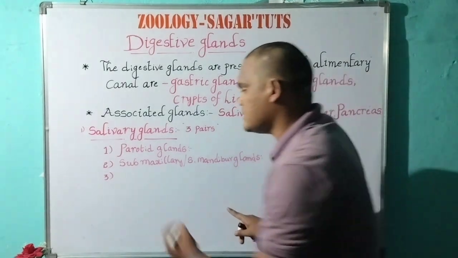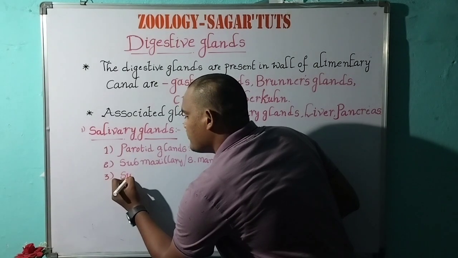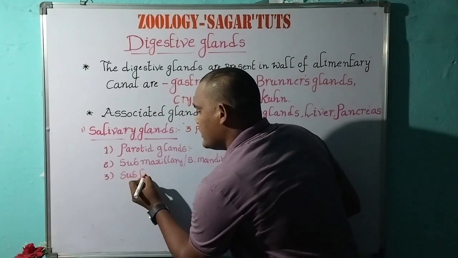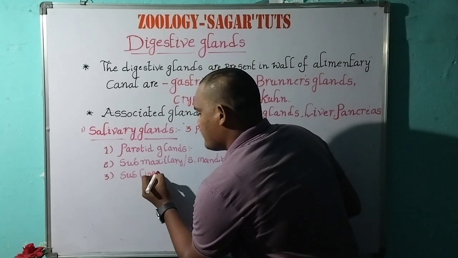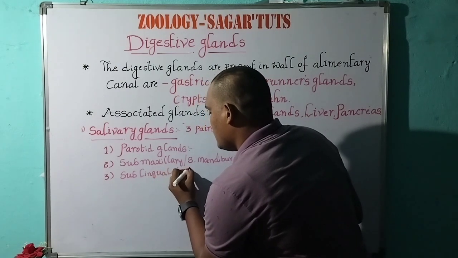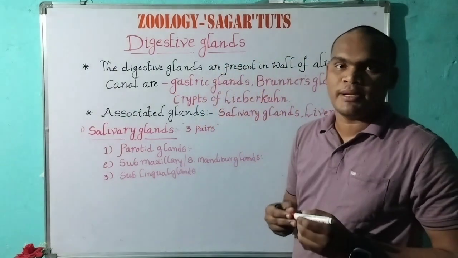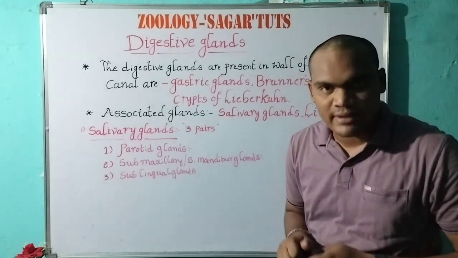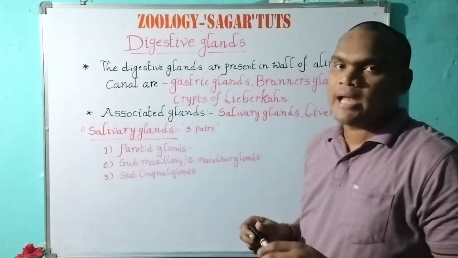And the third one is the sublingual gland. These three pairs are present in human beings, and other mammals like rabbits have four pairs of salivary glands.